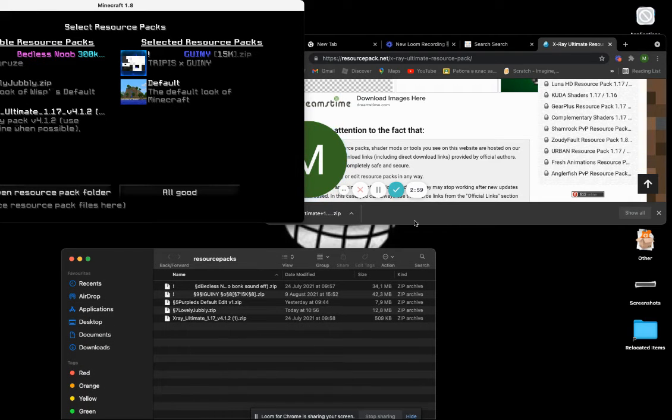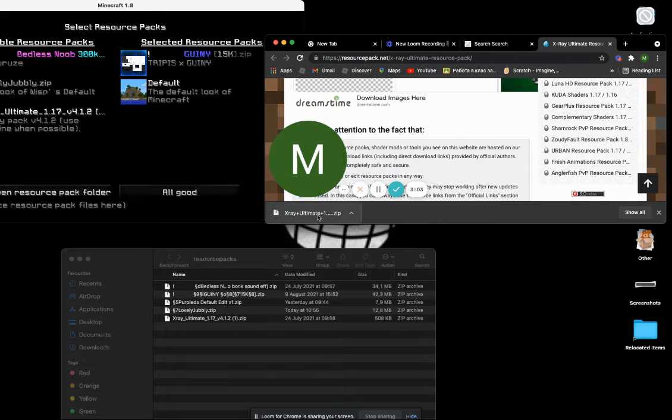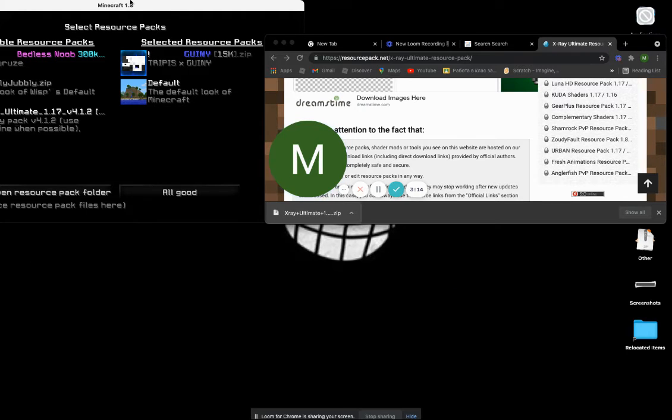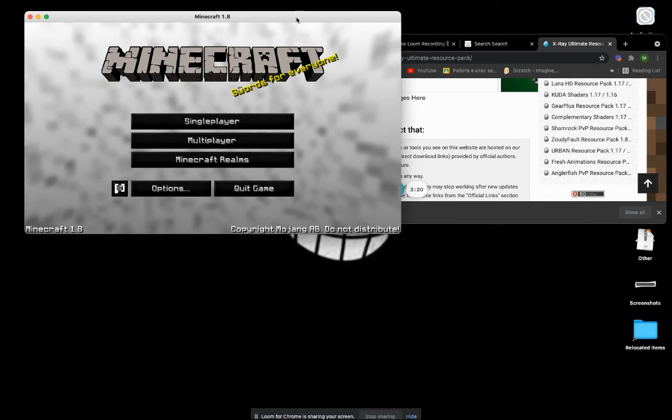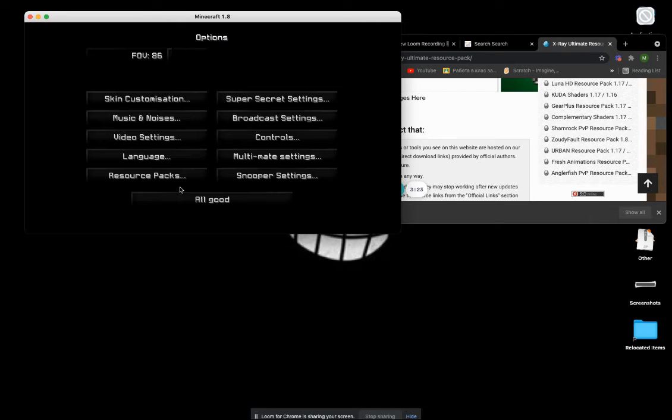But I'm on the PvP version, and yes, drag this over here, drag it, and it should be like so. Don't want that. You should close that because you don't want it. And click all good. For you it is going to be done. Click options, then click again resource pack, and here it is.